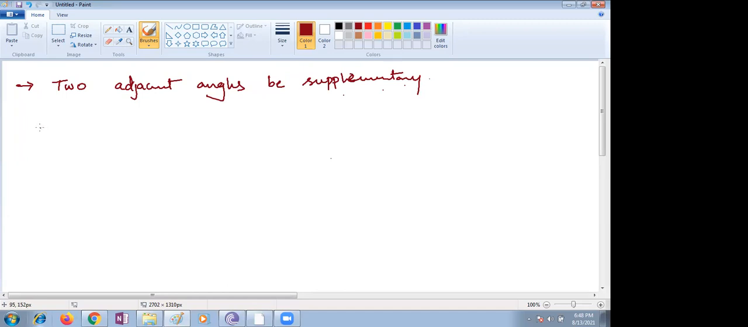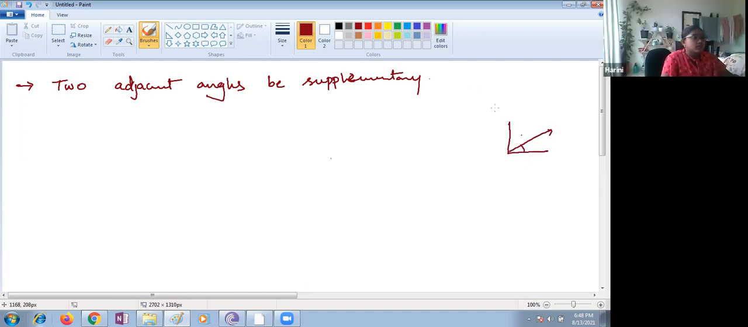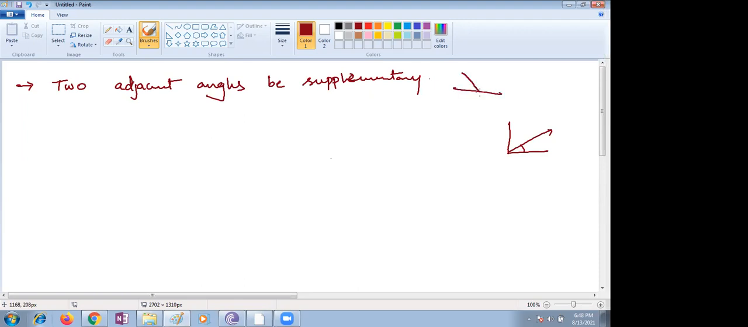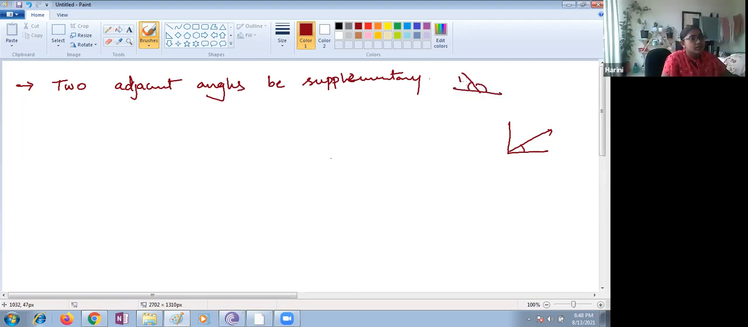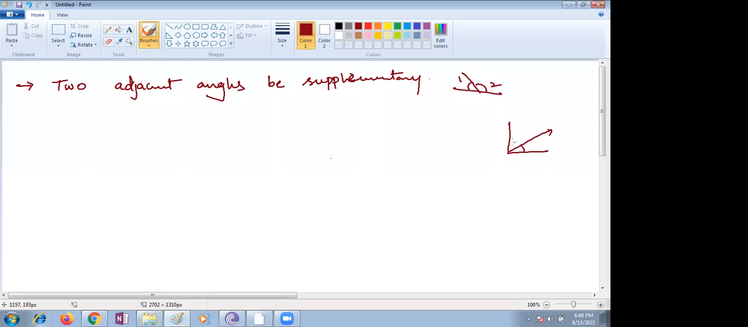Next, can two adjacent angles be complementary? Yes or no? Yes, ma'am, they can be. You can take an example, like 45 degrees and 45 degrees, children. Like that you can take one example. Here you take this example. This is one, this is two.